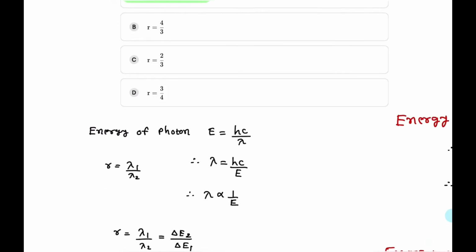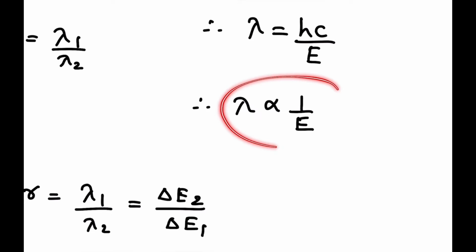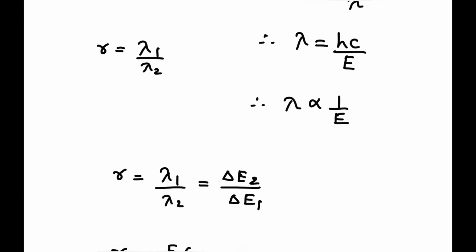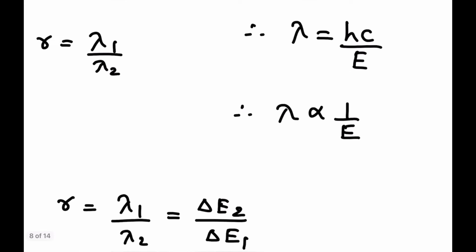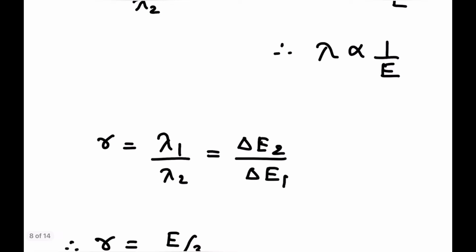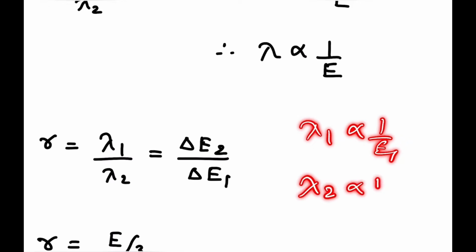The ratio of wavelengths R is nothing but lambda 1 by lambda 2. Based on the formula for the energy of a photon, E is equal to hc by lambda, so lambda is equal to hc by E. So lambda is inversely proportional to the photon energy, 1 upon E. So R is equal to lambda 1 by lambda 2. Lambda 1 is proportional to 1 upon E1, and lambda 2 is proportional to 1 upon E2.